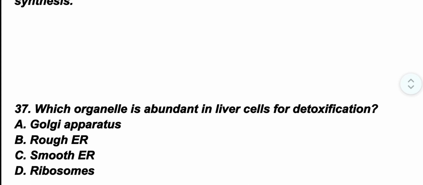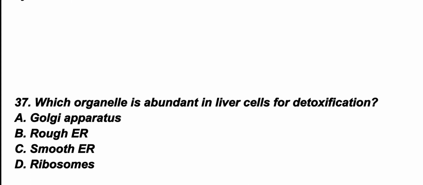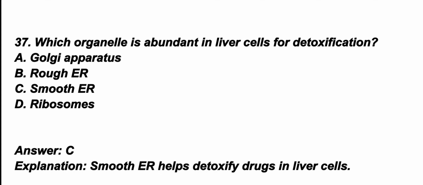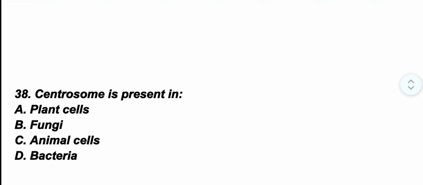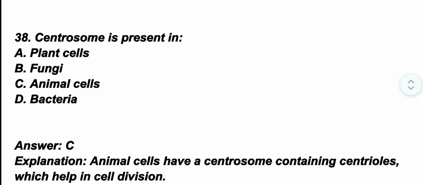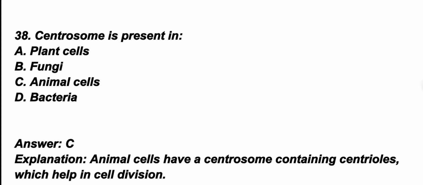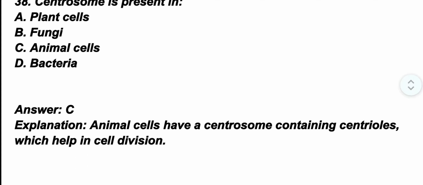Question number 37. Which organelle is abundant in liver cells for detoxification? The correct option is option C, smooth endoplasmic reticulum. Smooth endoplasmic reticulum detoxifies drugs in liver cells. Question number 38. Centrosome is present in? The correct option is option C, animal cells. Animal cells have a centrosome containing centrioles, which help in cell division.